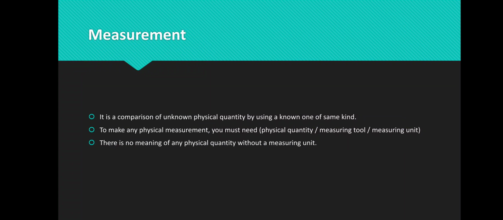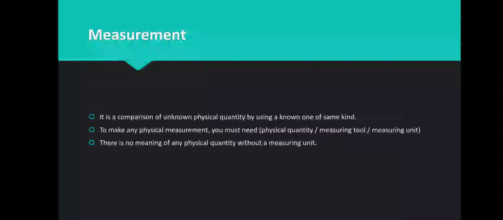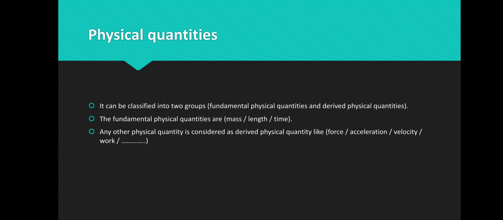The measuring unit is very important. Without the measuring unit, you cannot have any meaning of the physical quantity. I can say you didn't make any physical quantity without the measuring unit. Okay, so we're going to start with the physical quantity.